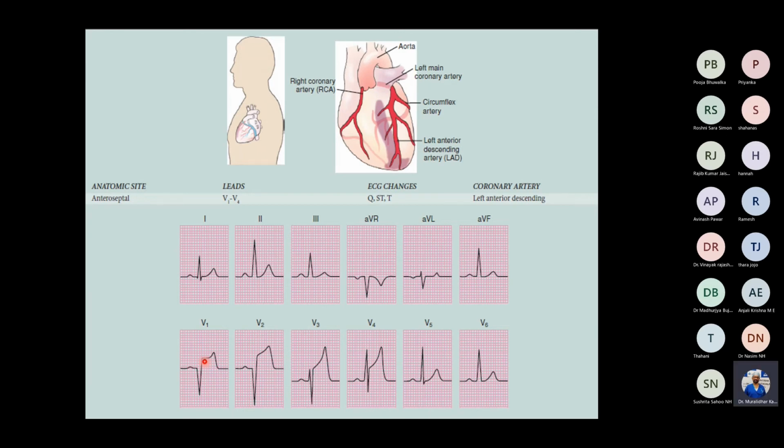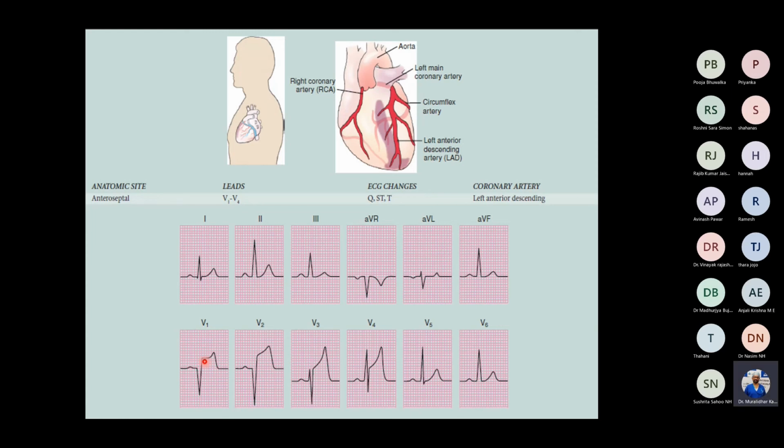Unstable tachycardia with pulse: unstable, we will go for cardioversion. Tachycardia with pulse, which is stable: you have to look for the QRS duration. If it is less than 0.12, you have to go for vagal maneuvers, adenosine, beta blockers, calcium channel blockers. But if the QRS is greater than 0.12 seconds, you have to go for amiodarone in a dose of 150 milligrams in 10 minutes, followed by an infusion of 1 milligram per minute.